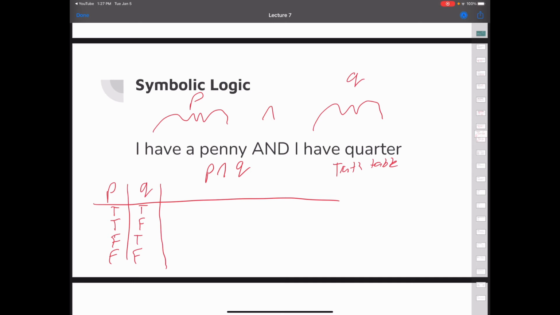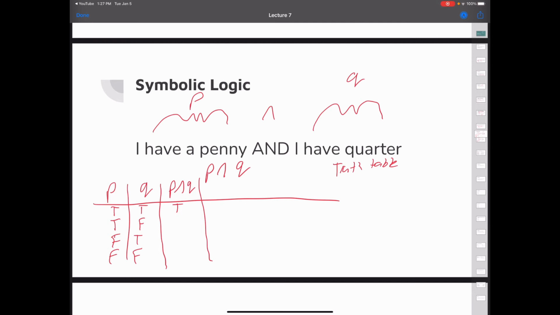And what a truth table does is we take a statement like P and Q, and we say, when is P and Q true? In which of these situations? Well, if I have a penny and I have a quarter, then P and Q is true. But if even one of these is false, if I don't have a penny or I don't have a quarter, then it's going to be false.